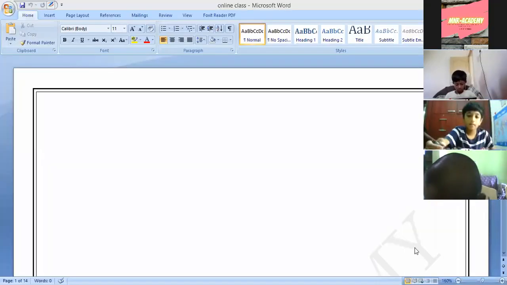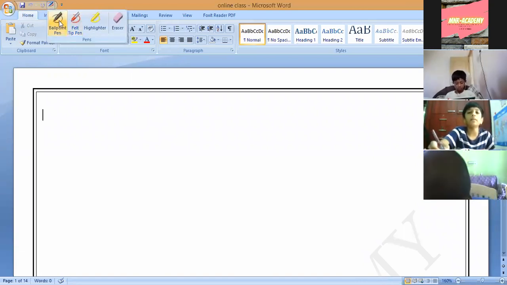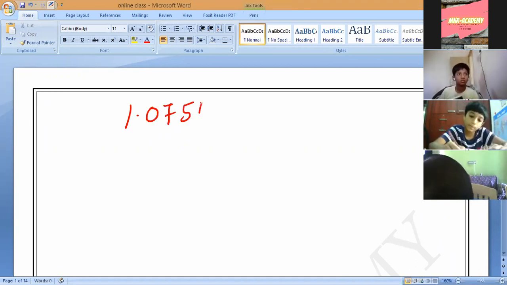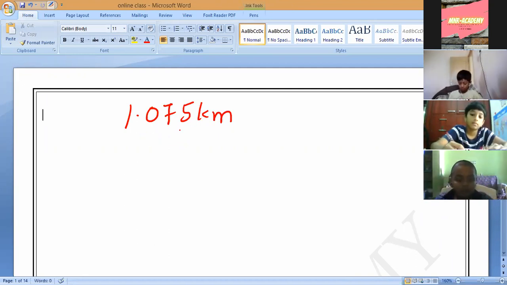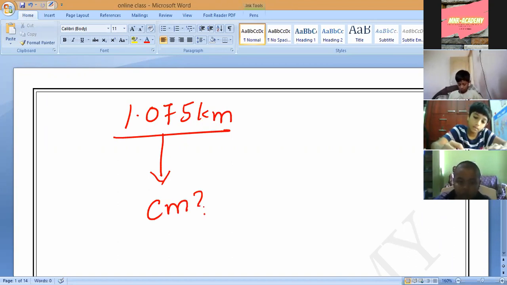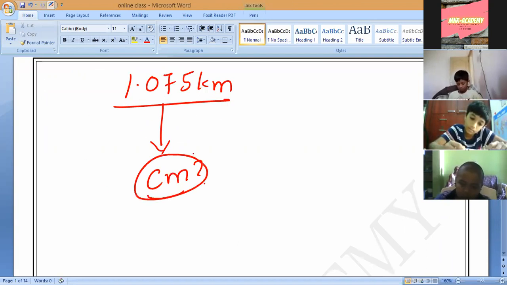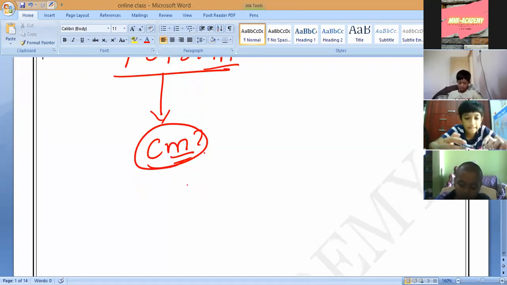Given how much? Tell me now: 1.075 kilometers. Correct or not? So the given value is 1.075 kilometers. This is the distance between Narayan's and Lohit's home. Now we want to find it in centimeters. Do you understand? So as we know, first we convert in a two-step process. Actually, directly also you can convert it. I have taught you the relation between kilometers and centimeters, but a few times you may get confused. That is why we will first convert into meters.